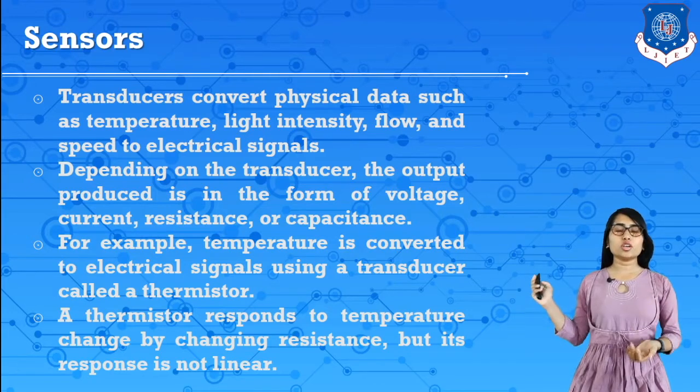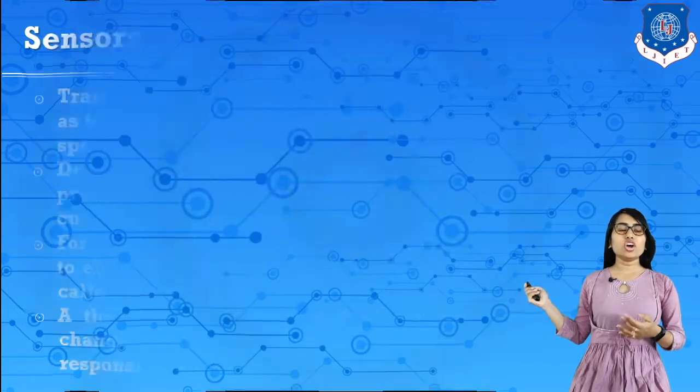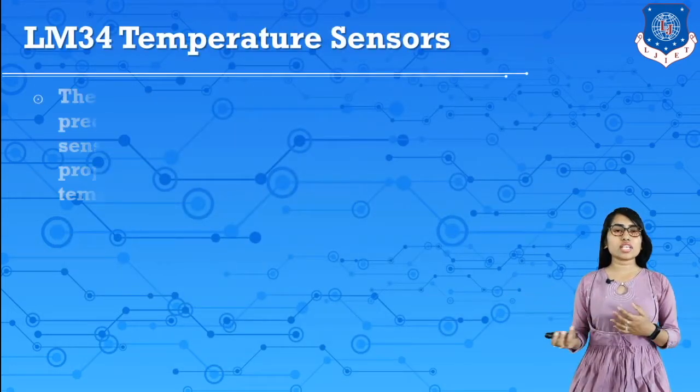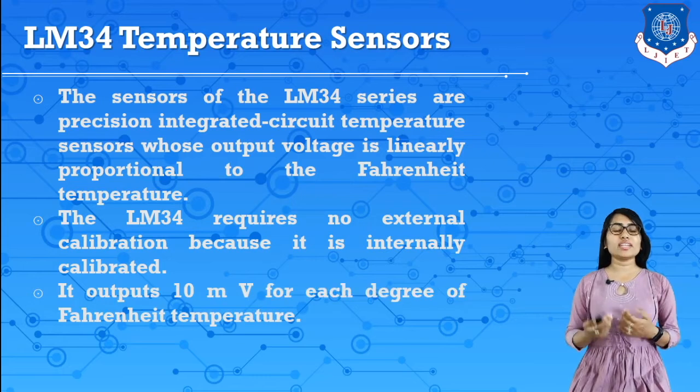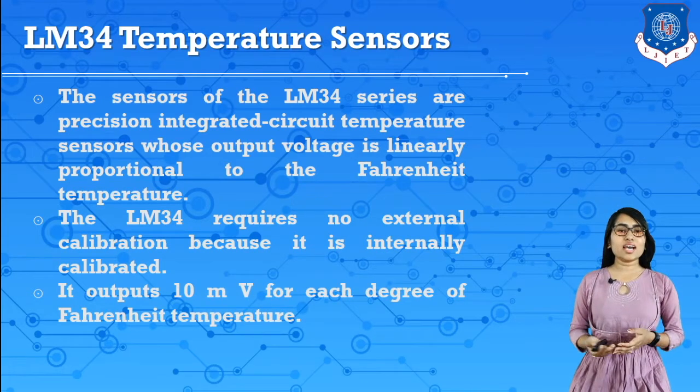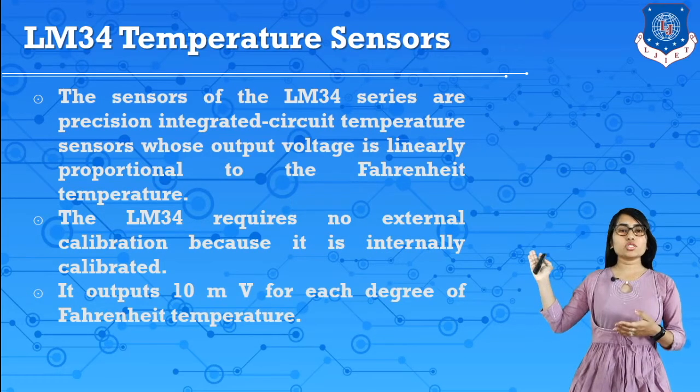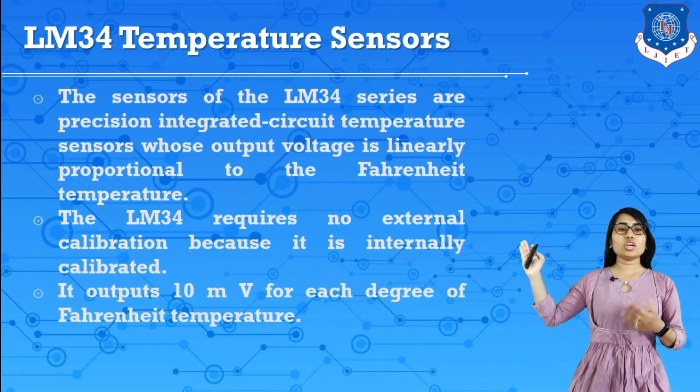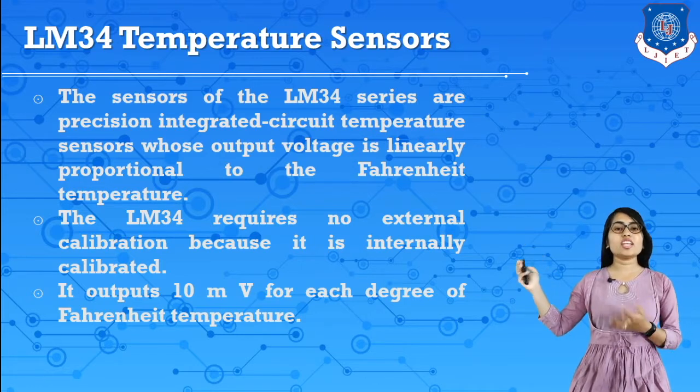So this thermistor is basically used to sense the temperature, and there are also other types of sensors which can perform a variety of sensing tasks. Here we have two types of temperature sensors, LM34 and LM35.